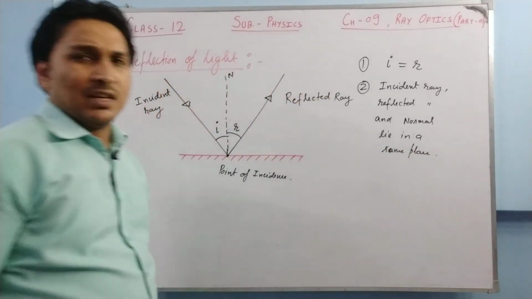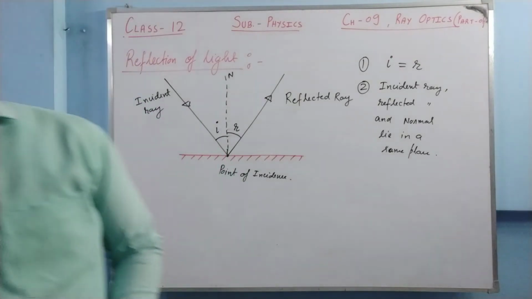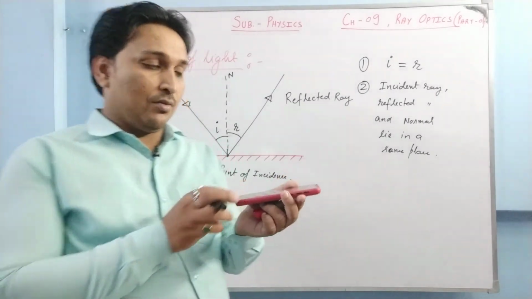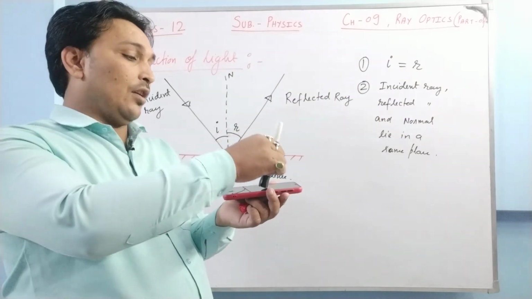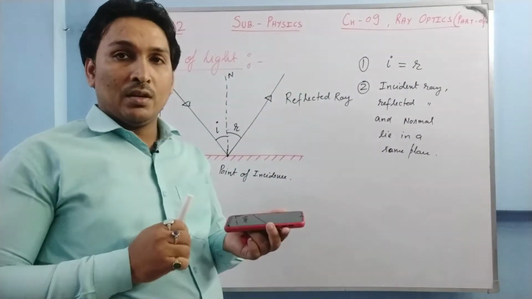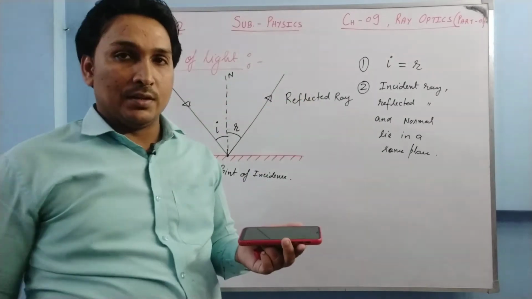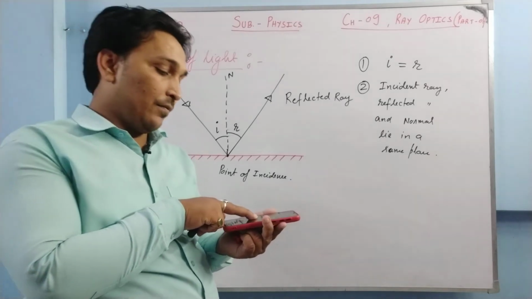What does that mean, lie in the same plane? Just try to understand. Say this is your mirror. One ray of light is falling this way, and a ray of light is going that way. Is it clear? This particular point is your point of incidence, right?